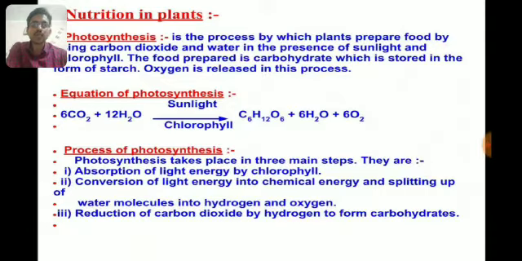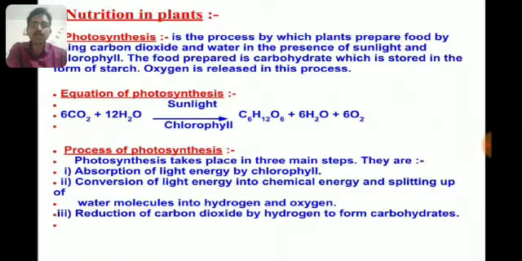The equation of photosynthesis you can see on your screen. 6CO2 combines with 12 H2O molecules in the presence of sunlight and chlorophyll to form C6H12O6, that is glucose, along with 6H2O and 6O2.